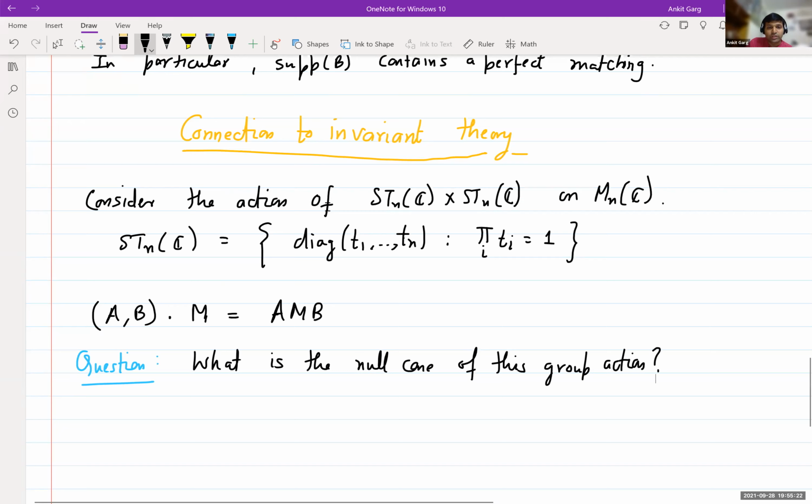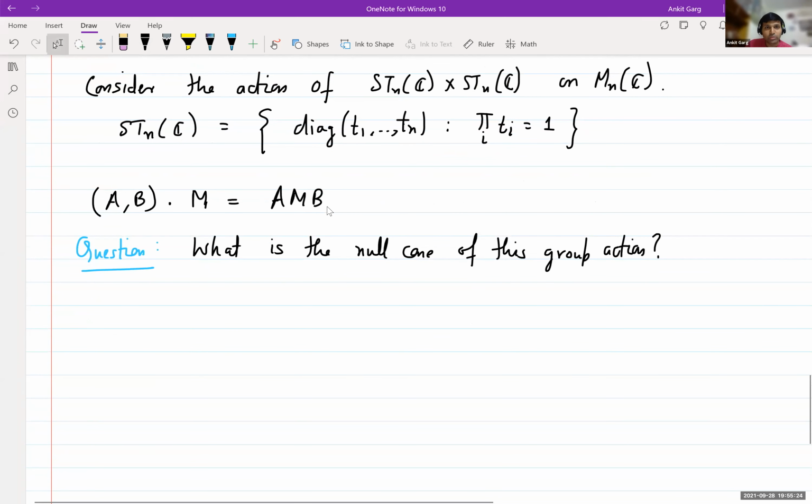Yeah, so you might have seen the definition of the null cone in the previous lectures, but let me just remind you. So the null cone, let me just state it for this particular group action, but this is a general definition.